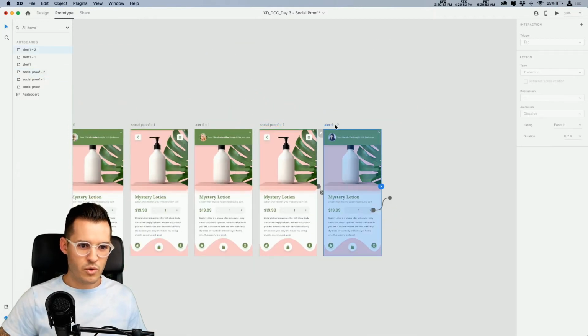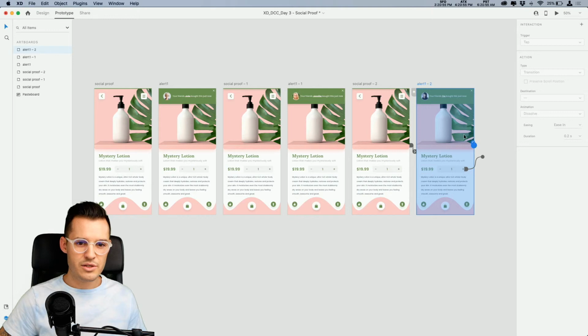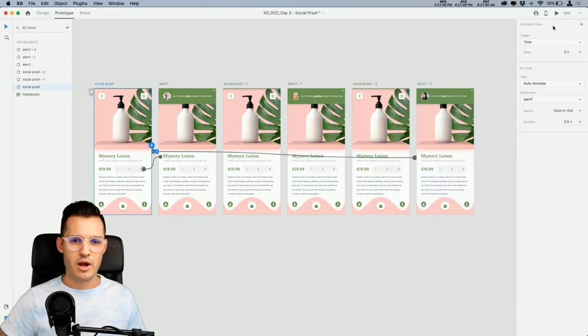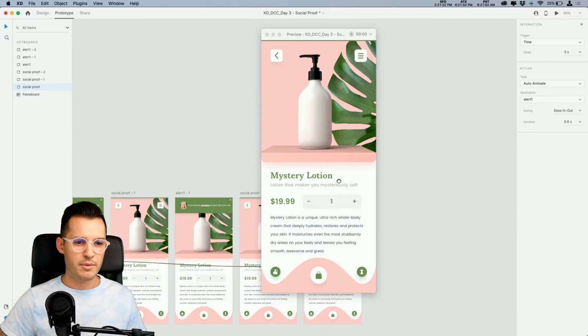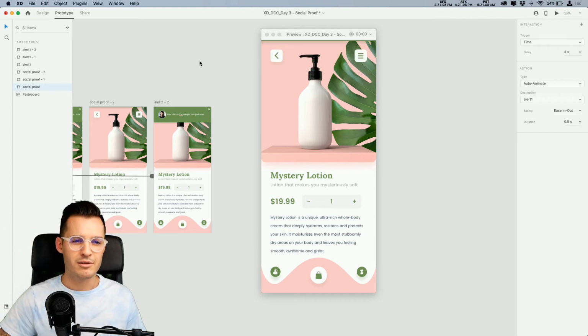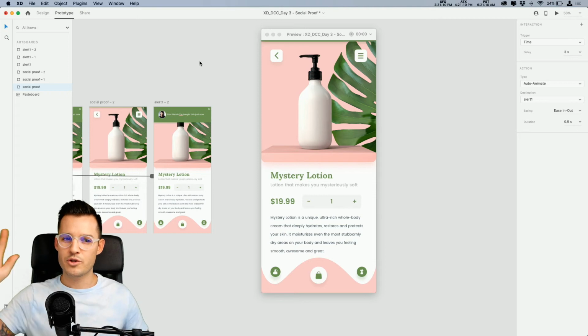Let's back out really quickly and go from this one, whoop, all the way to this one. Okay, now let's try our prototype. We should be able to bring it up, and you can see it takes a little bit, and our little animation comes down saying your friend Julie just bought this now. And in a few seconds another one should come down.